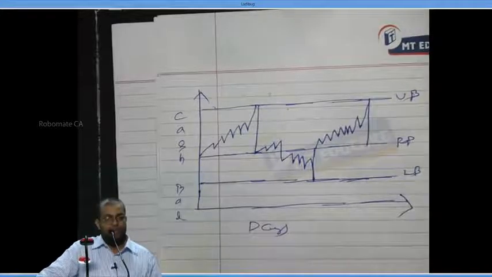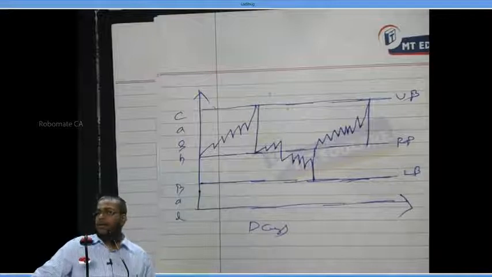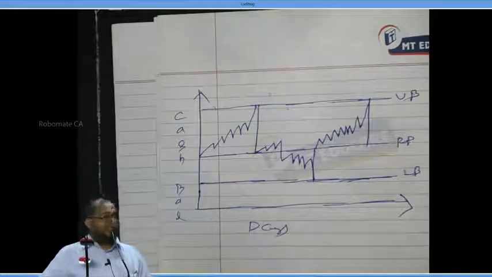Point number 2. Miller model helps the treasury manager.